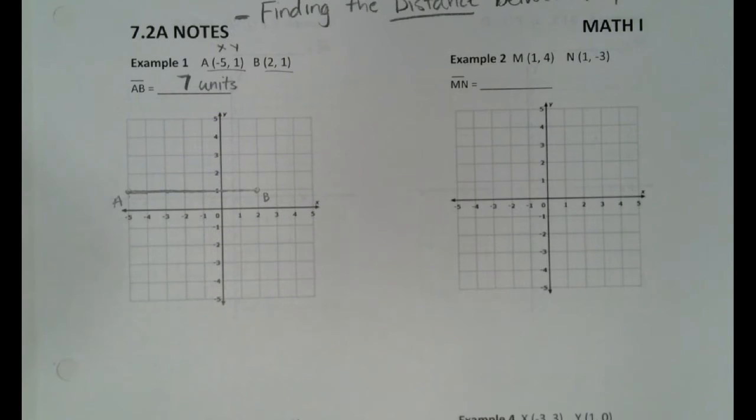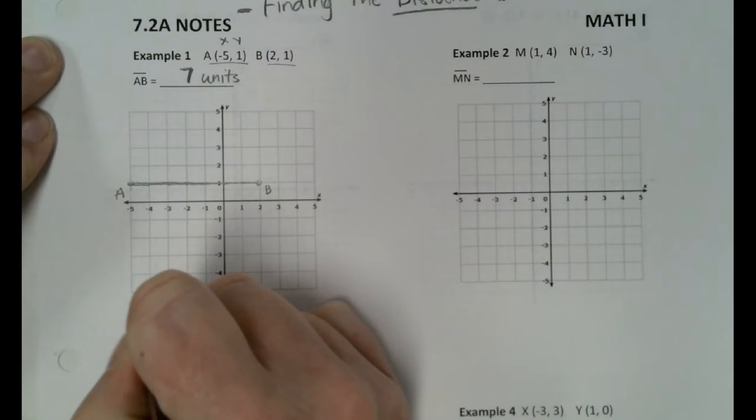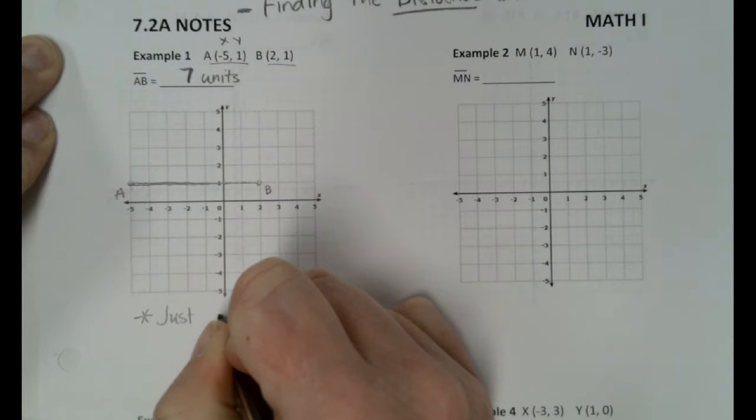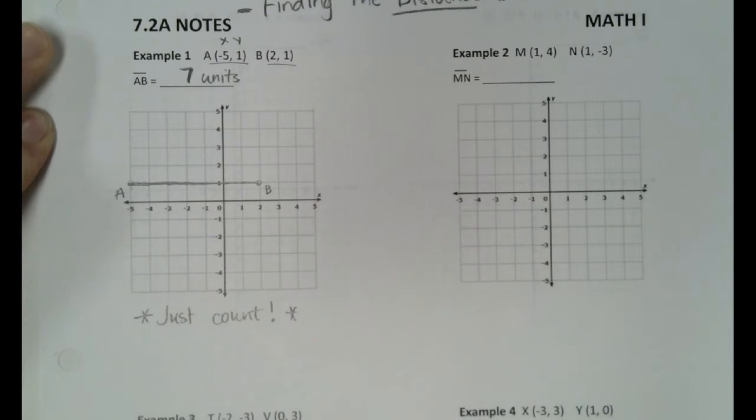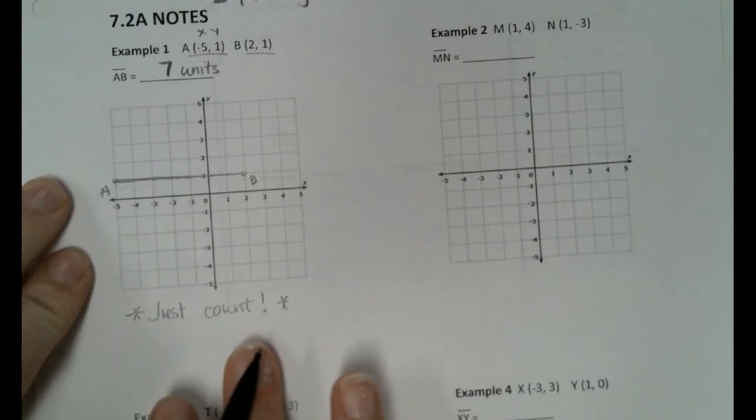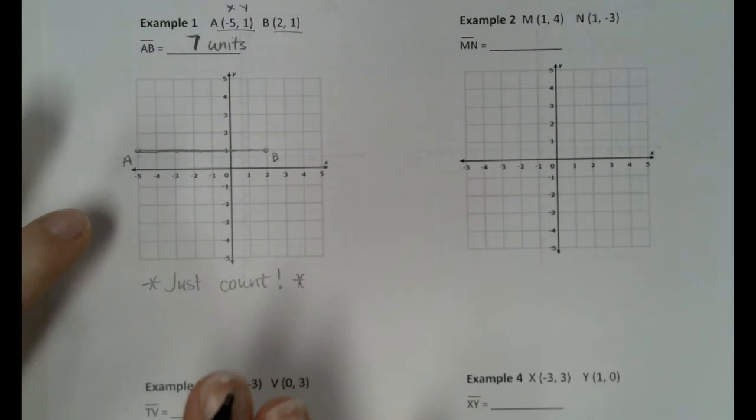I have a question. Okay. Will you ever have a point where it's like in between 1 and 2? Like 1.5 or something? Maybe. And we'll discuss what to do when that happens. I don't usually do that, but I could. Okay, so right here, I'll put down here, just count. It's that easy. You literally just count.